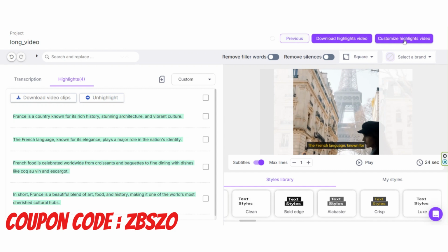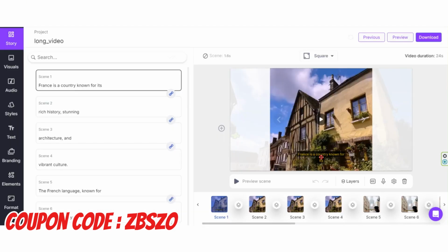This is to customize the video. In this section, you have the possibility to do many more customizations on this video. For example, you have the choice to use subtitles here or to remove them from your video entirely. Click on this option to remove.